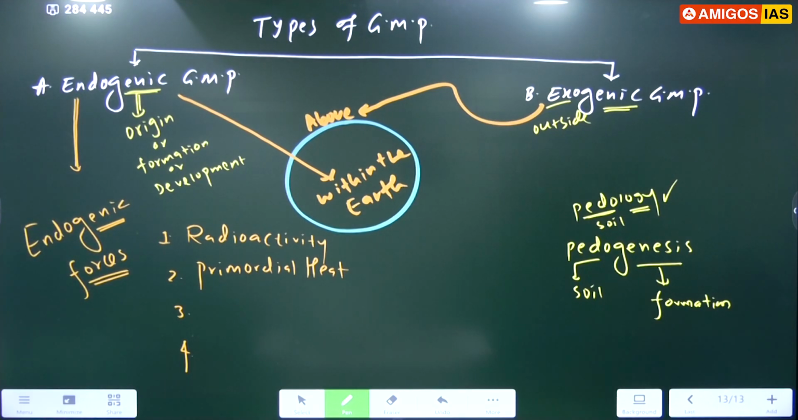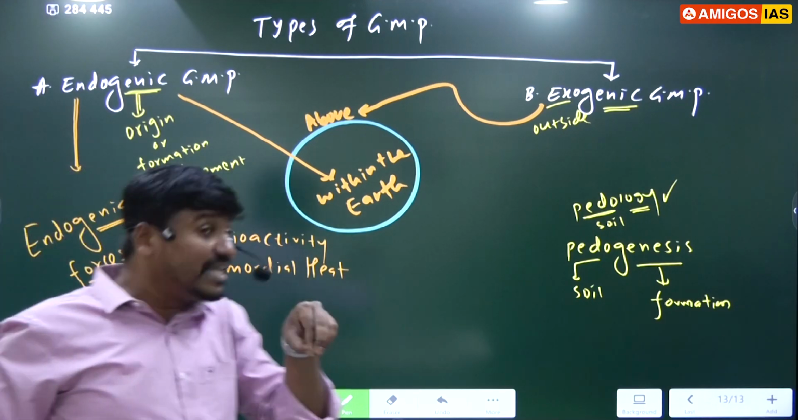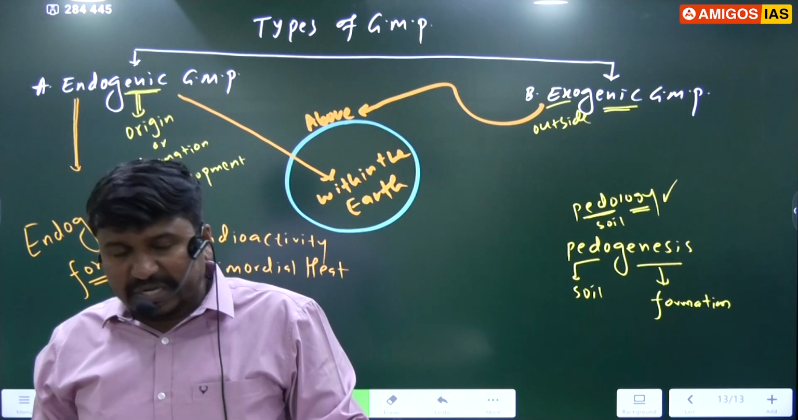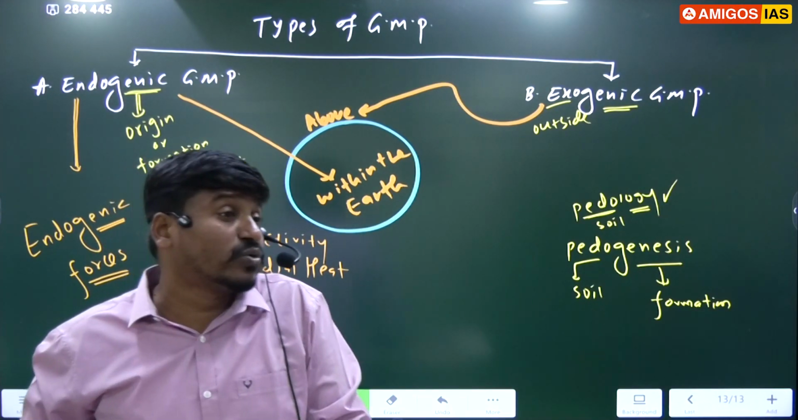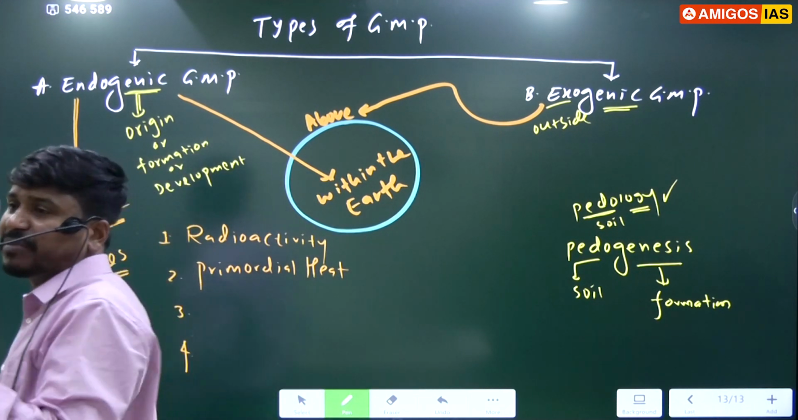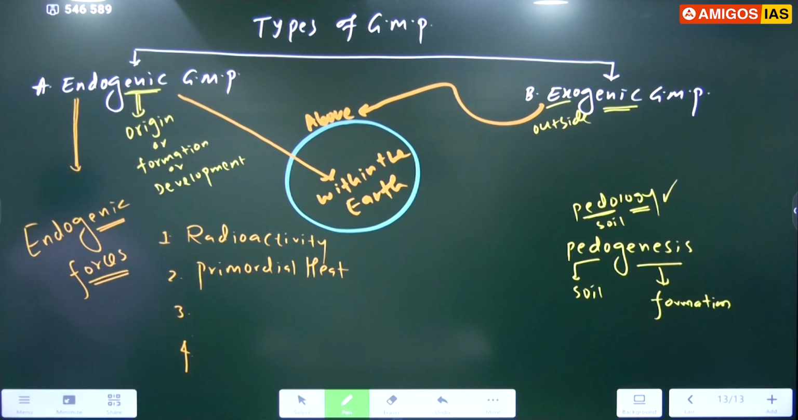So today also the earth's interior has more heat, and in the core in particular the temperature is around 6000 degrees Celsius. Today also the temperature is 6000 degrees Celsius in the center of the earth, but at the surface we have 15 to 20 degrees Celsius. In the center of the earth today also we have 6000 degrees Celsius, and that we call the primordial heat.